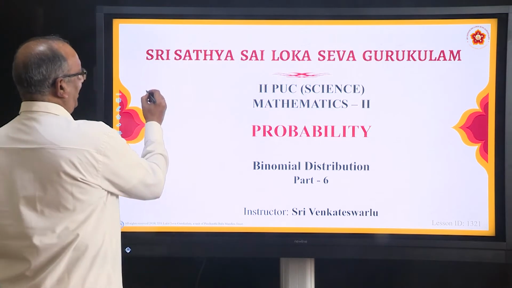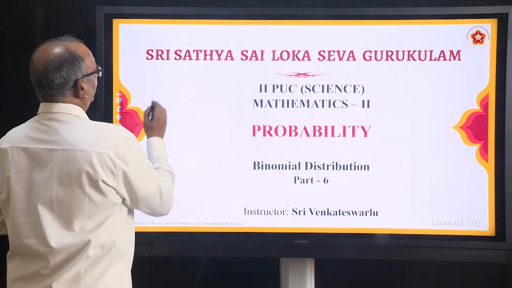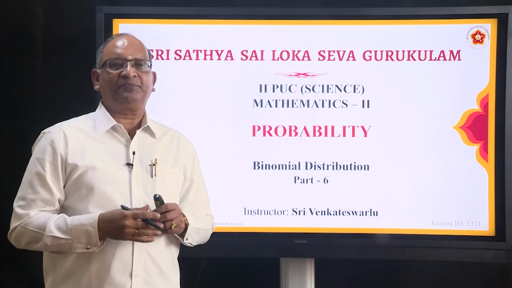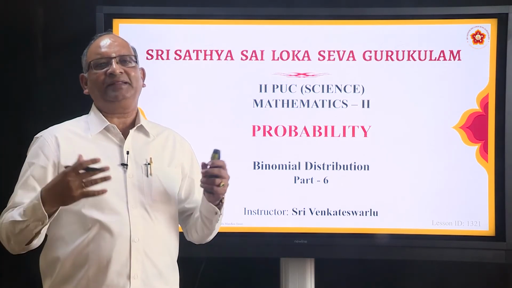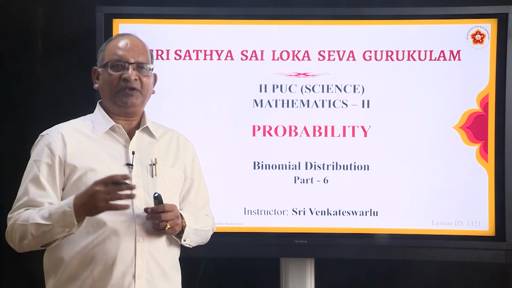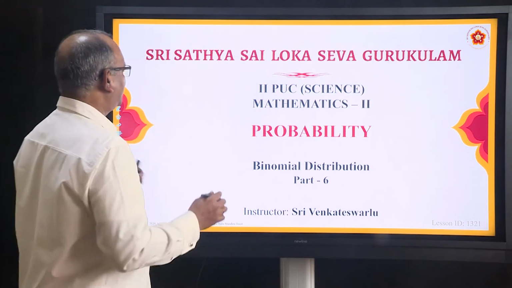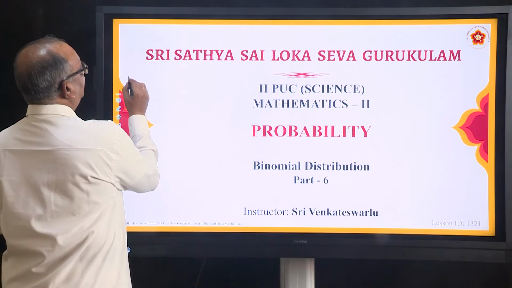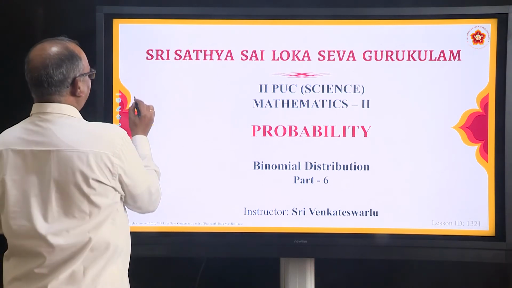Now let us take a simple experiment of tossing a coin 3 times. When we toss a coin 3 times, what are the outcomes? The outcomes, which we call the sample space, are these.